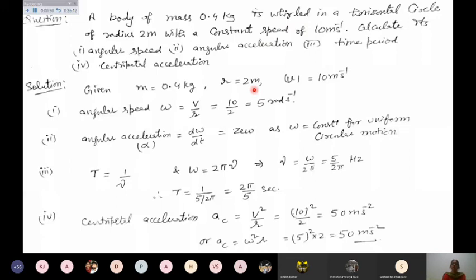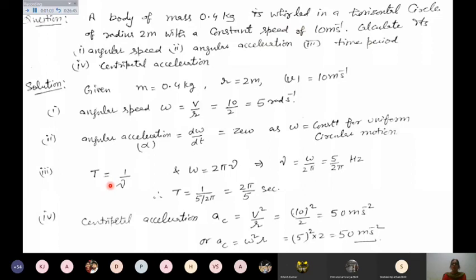Angular speed you can find by using the relation omega equals v upon r, which equals 10 by 2. So it is coming out to be 5 radian per second. And alpha, which is d omega by dt: when omega is constant, the derivative of a constant is 0. So there is no angular acceleration when the speed is constant.